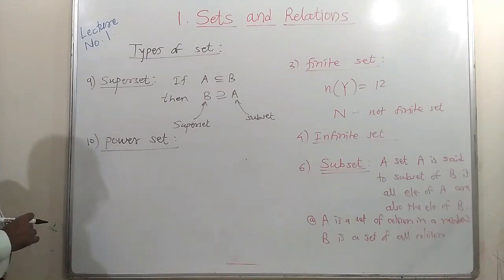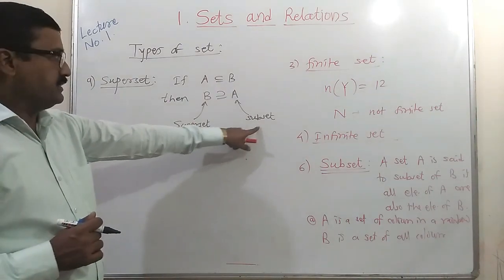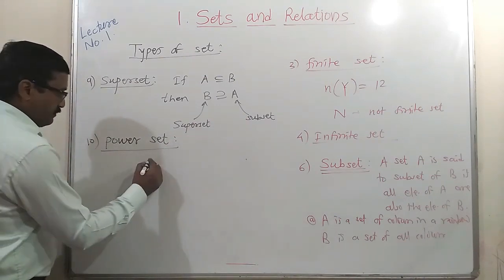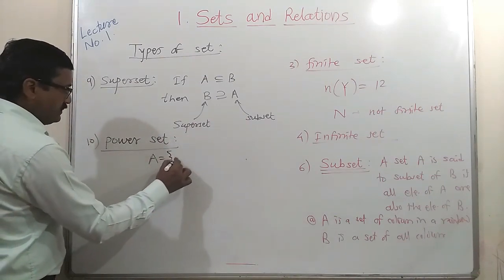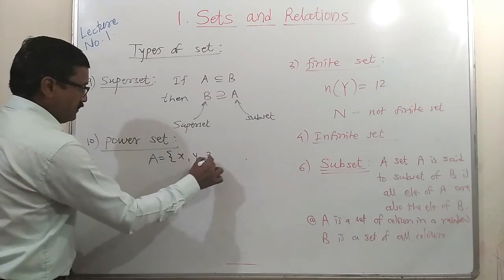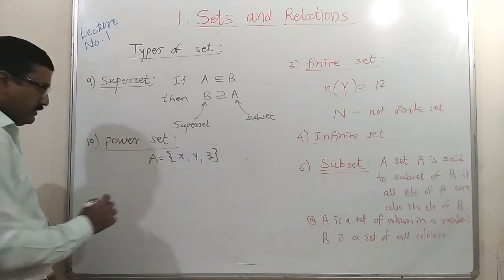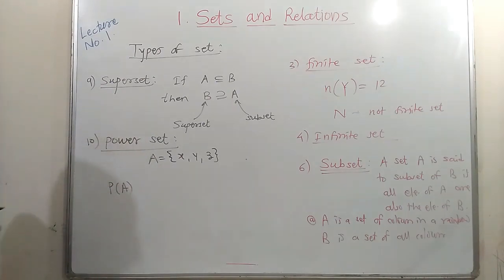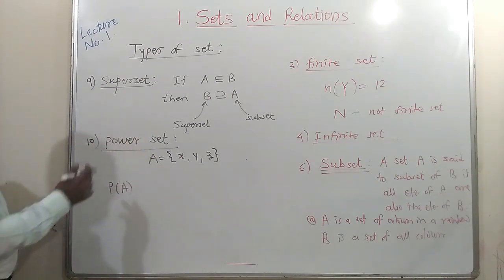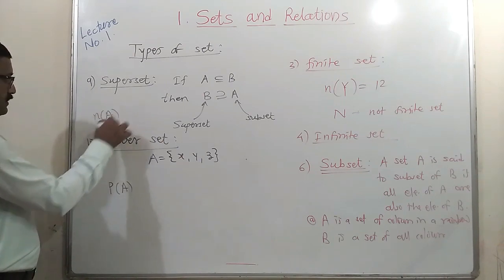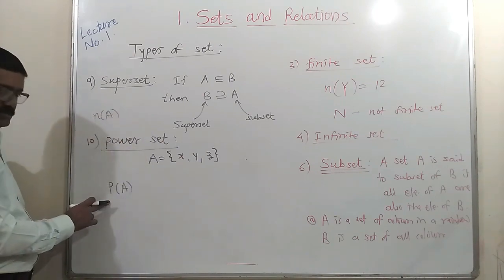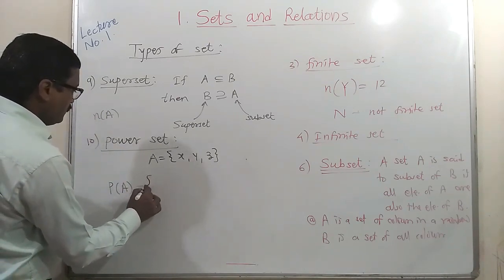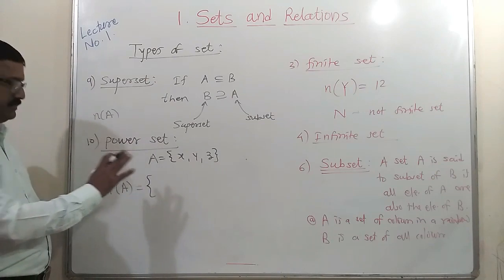So obviously the cardinality, or number of elements, in a subset may be less than or equal to that of the superset. Power set. Suppose A is given. A contains elements x, y, z. Then the power set of A is denoted by P(A). P(A) is the power set of A, and n(A) is the number of elements; here n is small and P is capital. Okay, so the power set of A contains the set of all subsets of the set A.